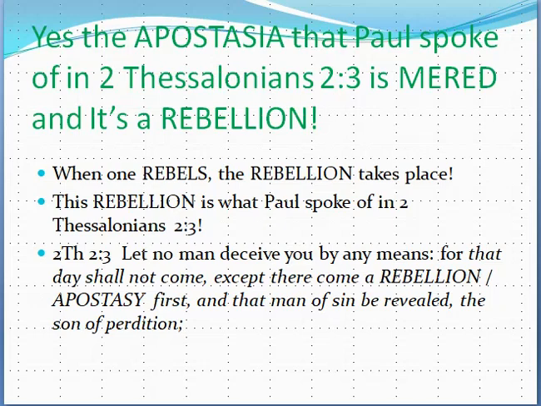It's to rebel. When one rebels, the rebellion takes place. This rebellion is what Paul spoke of in 2 Thessalonians chapter 2 verse 3. Let no man deceive you by any means, for that day shall not come except there come a rebellion, an apostasy first, and that the man of sin might be revealed, the son of perdition.